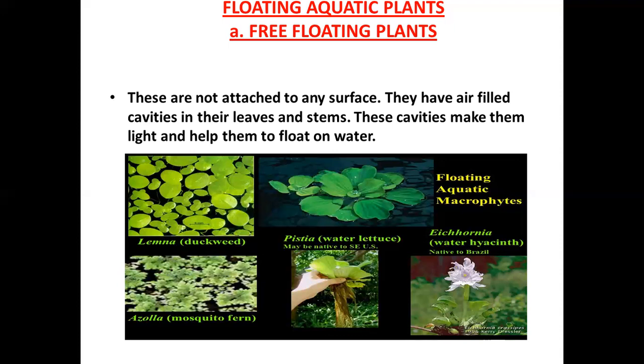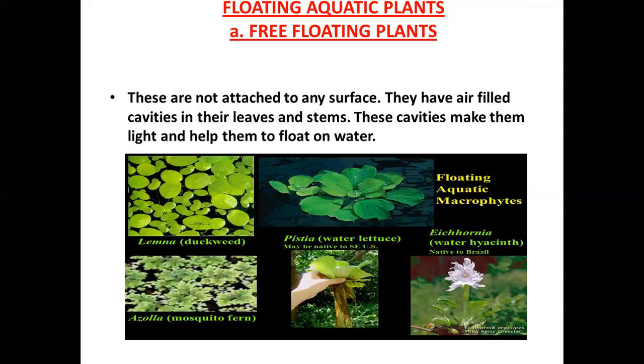See, here we can observe duckweed, water lettuce, water hyacinth. All these plants are free floating aquatic plants. They come under free floating aquatic plants. These are not attached to any surface and they have air filled cavities in their leaves and stems. So these cavities make them light and help them to float on water. So these are all the free floating aquatic plants.